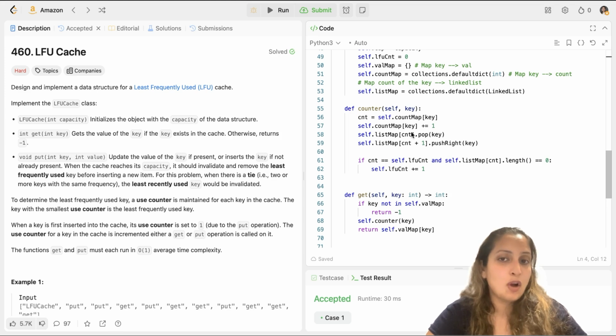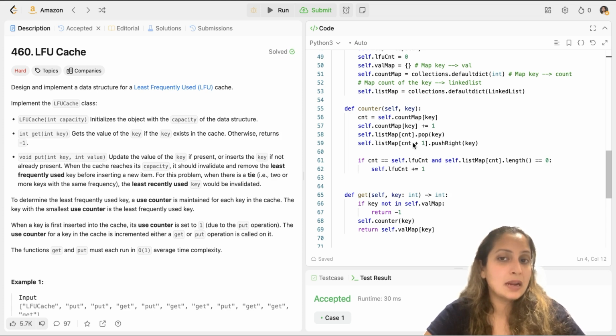Now my job does not end there. I have a list map, where the linked list which was earlier connected with the prior count needs to be popped from that linked list and pushed to the other linked list with the increased count. So that's what I've done here. Self.list_map[count], which was the prior count, I pop the key from there and then I push right that key to the count plus 1 list. So that's how you do it.